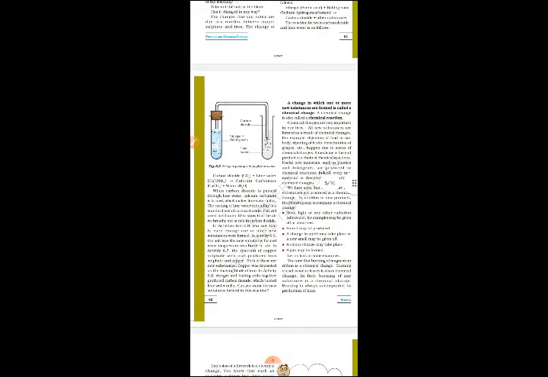A change in which one or more new substances are formed is called a chemical change, children. So here we can see the change in which one or more new substances are forming, as per the examples we have seen earlier in all the activities. That is called a chemical change, and a chemical change is also called a chemical reaction. Chemical change is like, as we have seen, if we add acid plus base in a proper quantity, it will turn into a salt solution, and heat will be produced. The same reaction, neutralization, is also one such process.